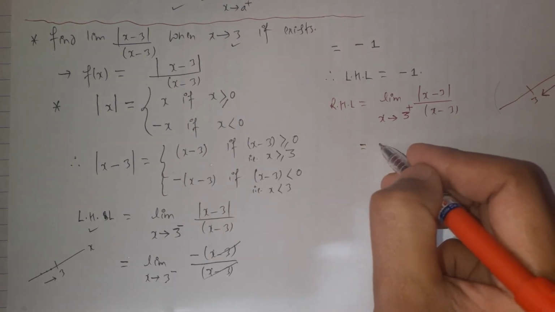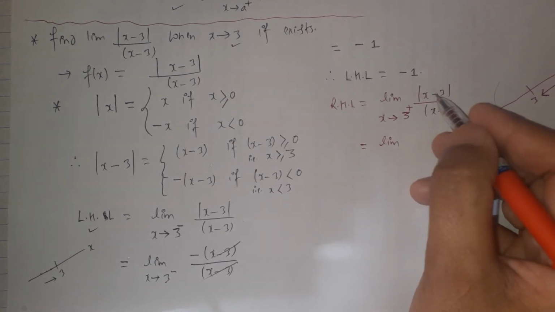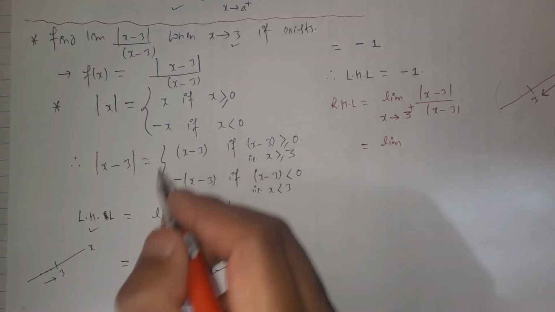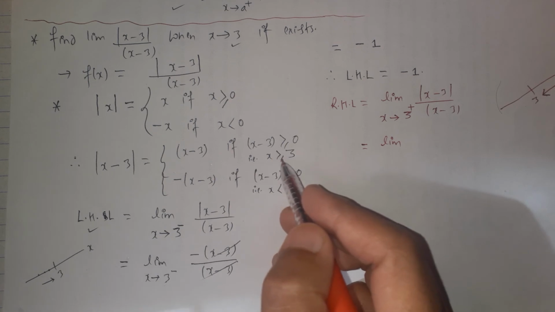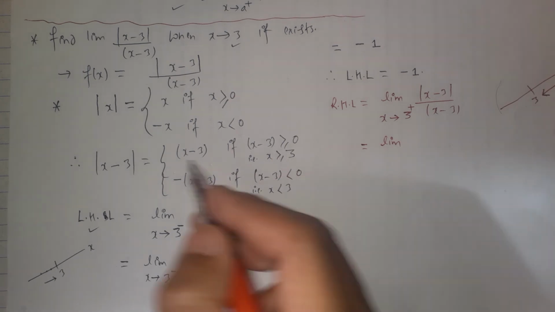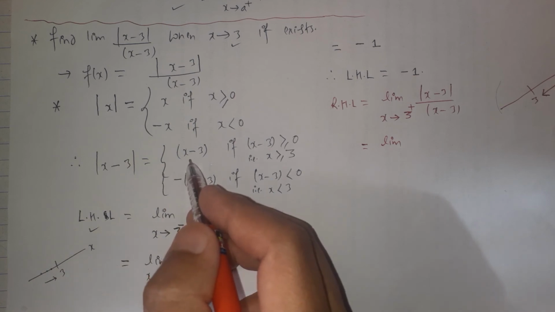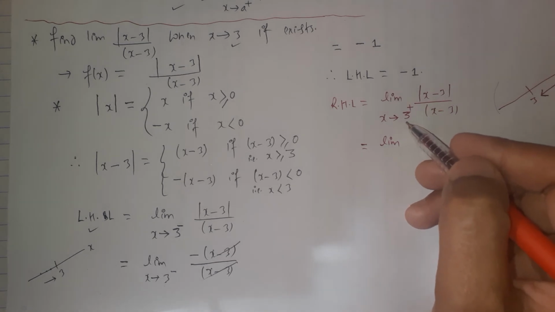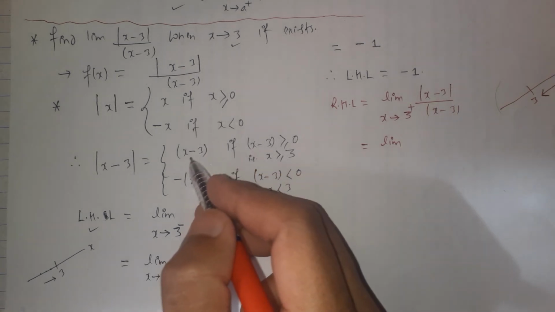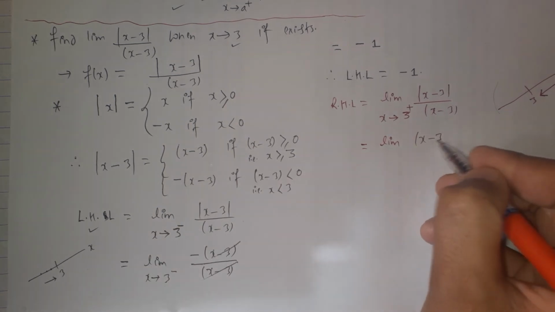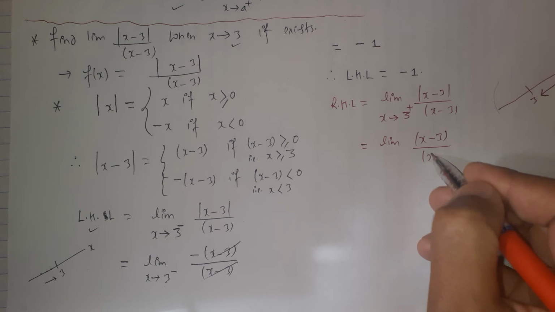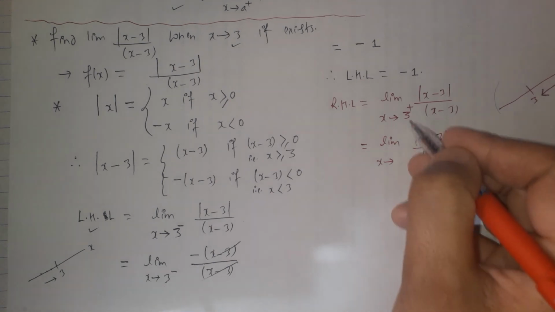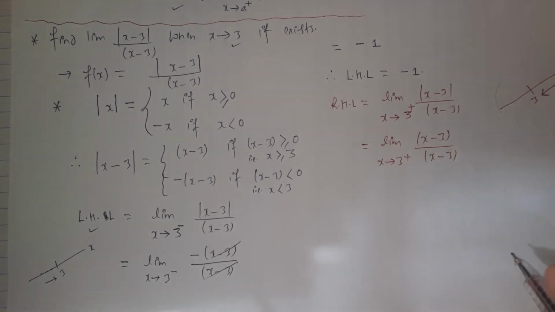Let's simplify this. Limit here the mod of x minus 3, here mod of x minus 3 is defined into two pieces. It is a piecewise function. When the value of the x is greater than or equal to 3, then the mod of this function will be just x minus 3. So here is the same case, all the values of the x are greater than 3, so we have to take this first function, and here this is x minus 3 over the denominator expression x minus 3, and here the limit approaches to 3 from right hand side.